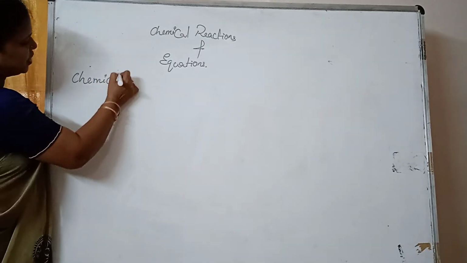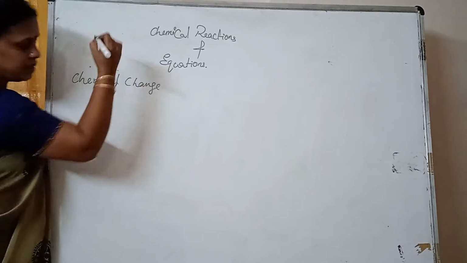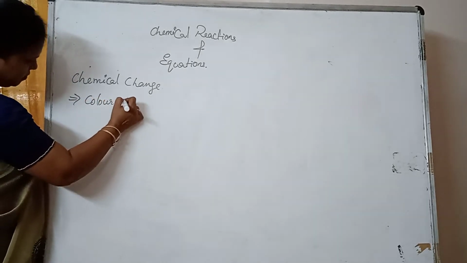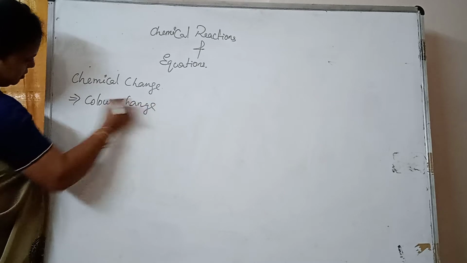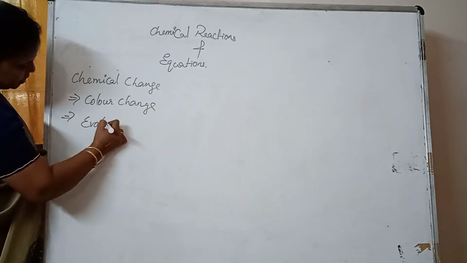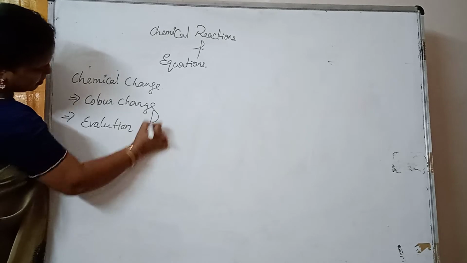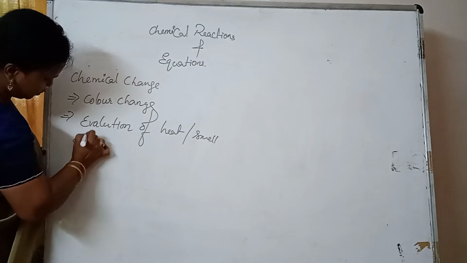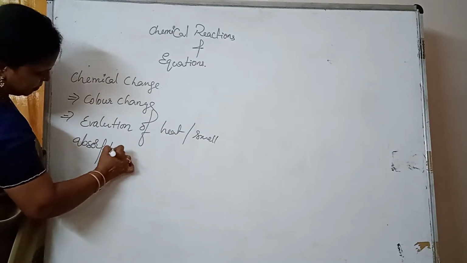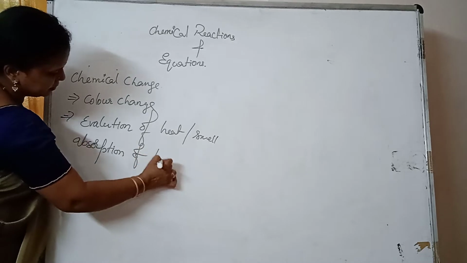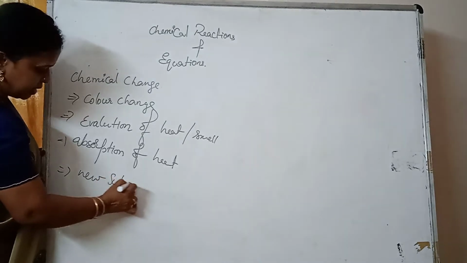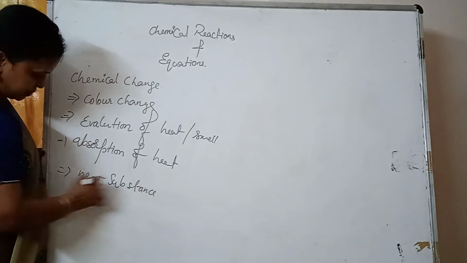So chemical reactions, when any chemical change takes place. So what do you mean by a chemical change? Very good. Color change, release of gas, size, evolution of heat, releasing smell, or absorption of heat. Okay, new substances formed. Okay, new substance. Okay, the taste may change.